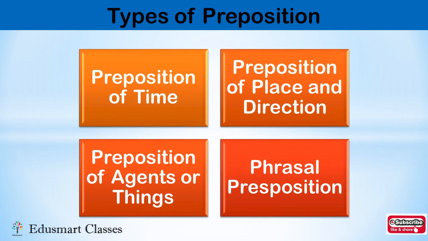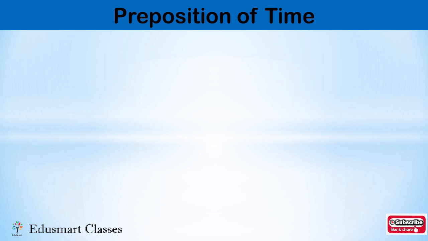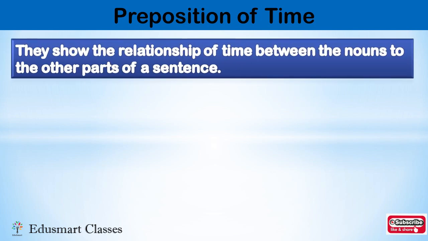So we are going to learn preposition of time, preposition of place and direction, preposition of agents or things, and phrasal prepositions. So let us see each one in detail in this video. First we are going to understand what is preposition of time.